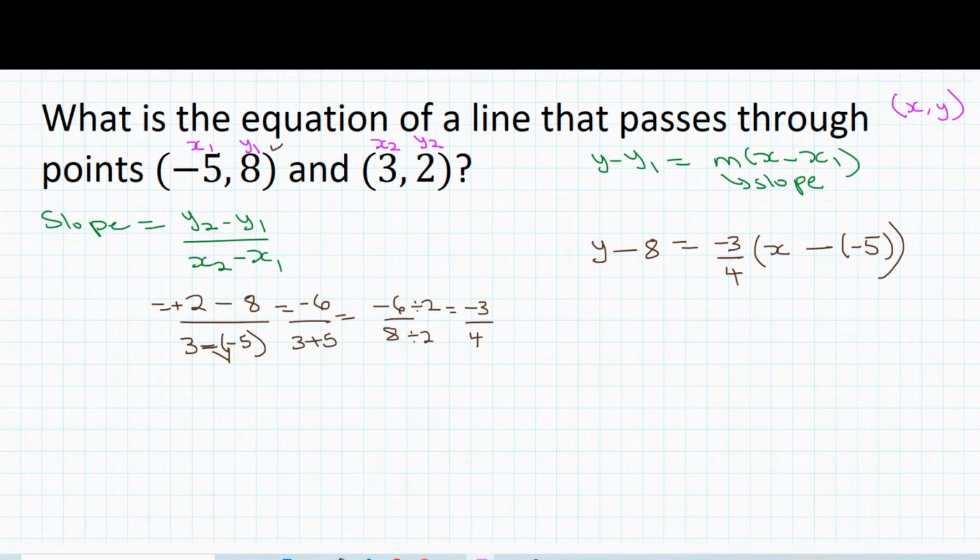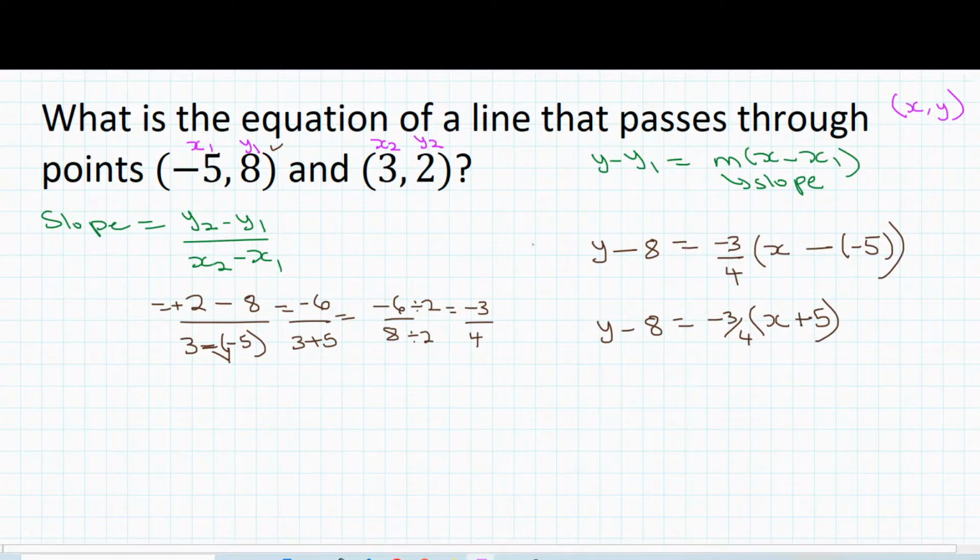So we have y minus 8 equal to negative 3 over 4, and we have x. Here we have negative, so it's going to be plus 5. So you can leave it as this. It depends on the way the question is asked. You can leave it as this, or you can further simplify.